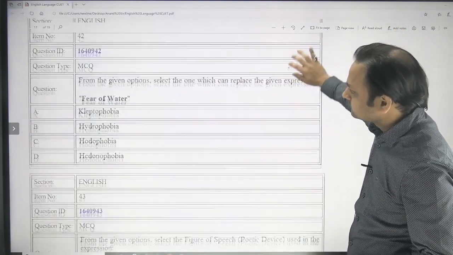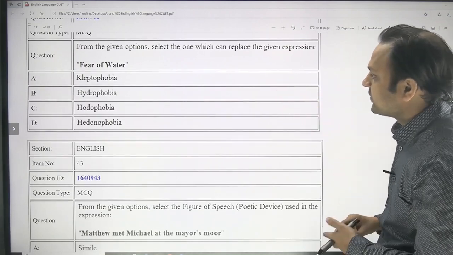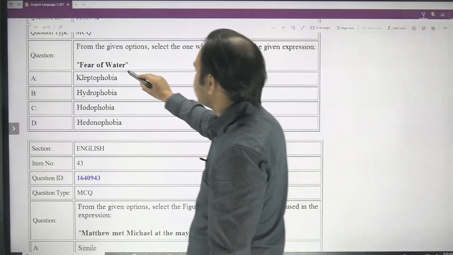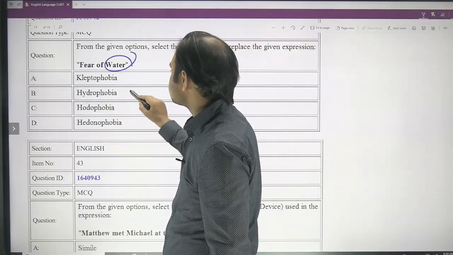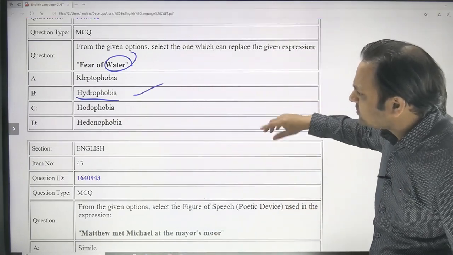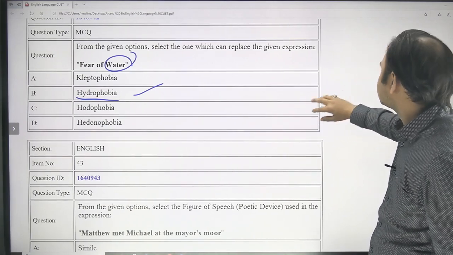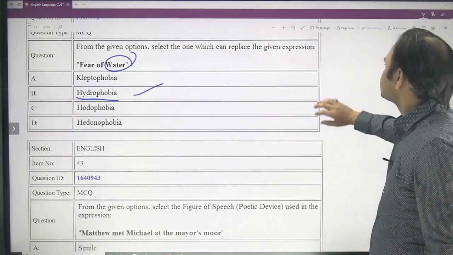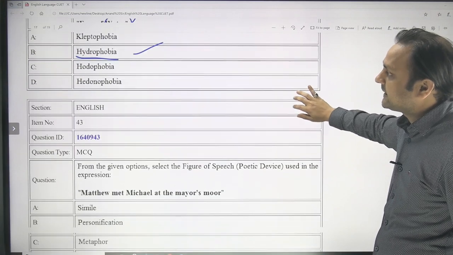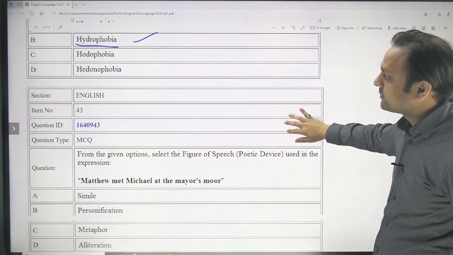Fear of water: kleptophobia, hydrophobia, podophobia or hedonophobia. So again, hydro is water, so the fear of water, water is hydro, so the answer is B. And again, I'm not sure about the hedonophobia, I would admit. Kleptophobia is like fear of stealing something. So kleptomania is more famous because some people fall into the habit of stealing something. So they become kleptomaniac. And I don't know what is hedonophobia.